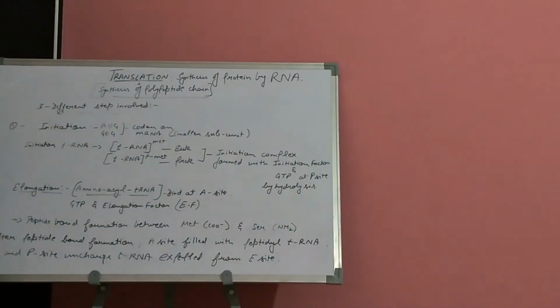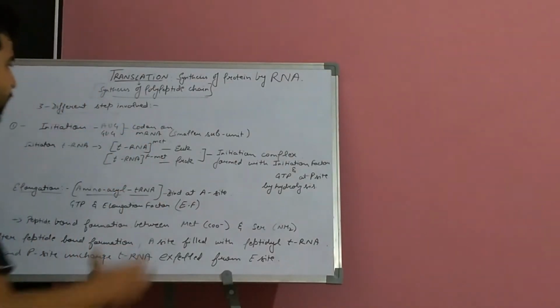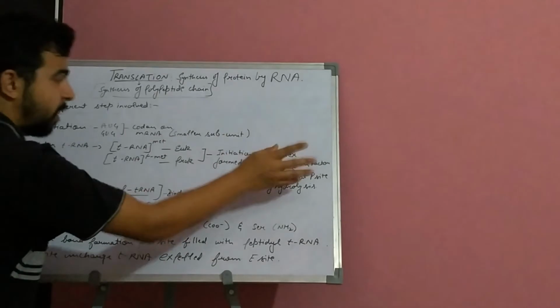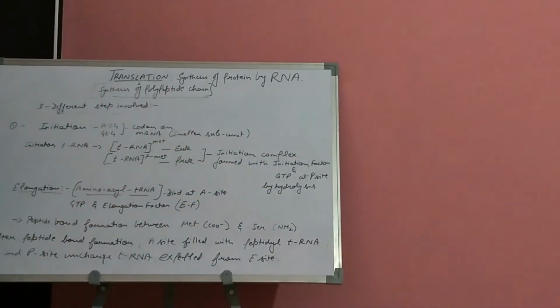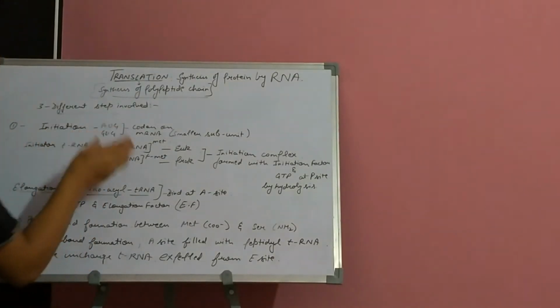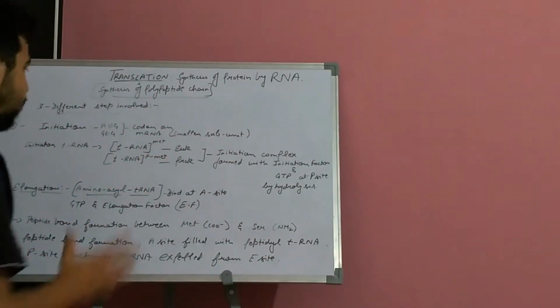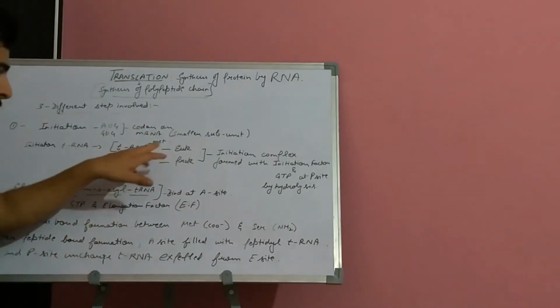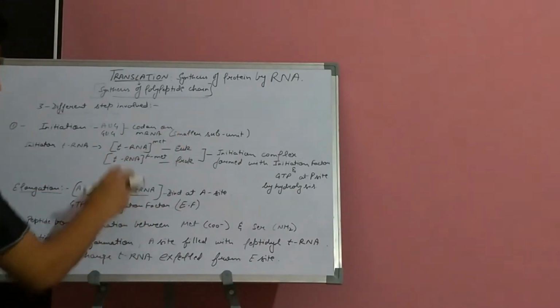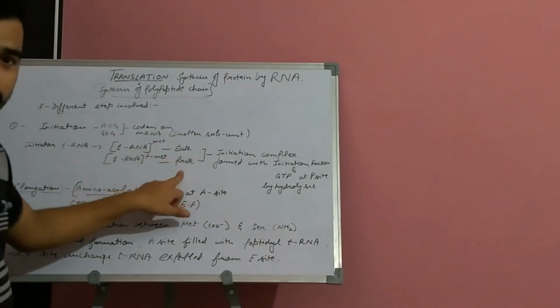Initiation is the first step, in which AUG and GUG are the codons on mRNA which are present on the smaller subunit of rRNA, which is ribosomal RNA. So what is happening here is that the initiator tRNA, as we had discussed, is a methionine which is binding at AUG. We represent tRNA methionine for eukaryotic and tRNA F met for prokaryotic.